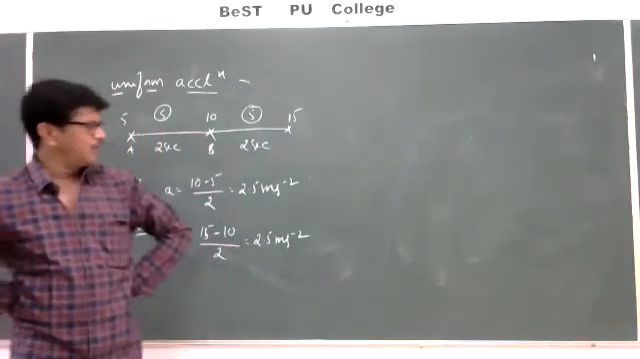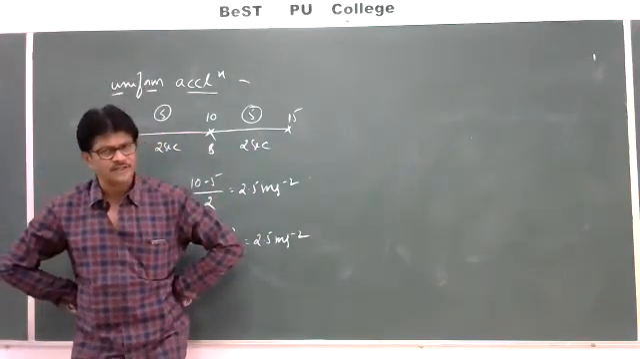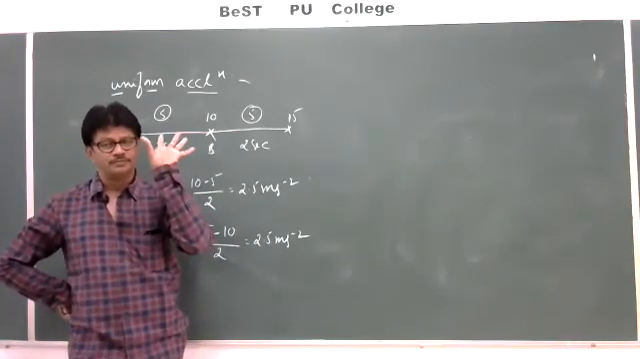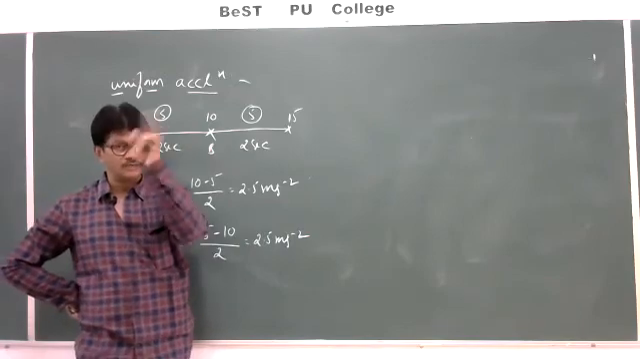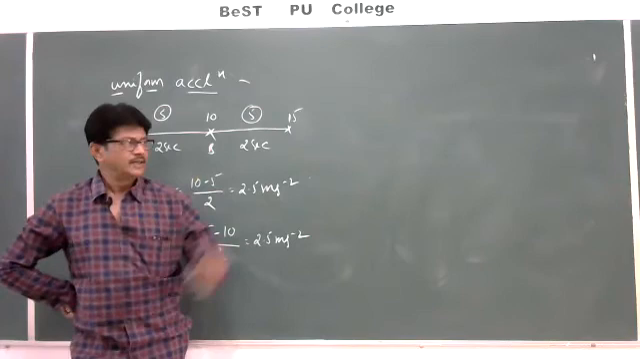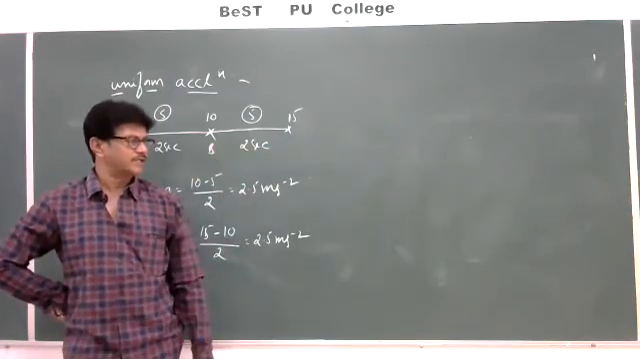So whenever a body is moving with uniform acceleration, it is nothing but change in velocity with respect to time is uniform. Okay. Next, non-uniform acceleration.